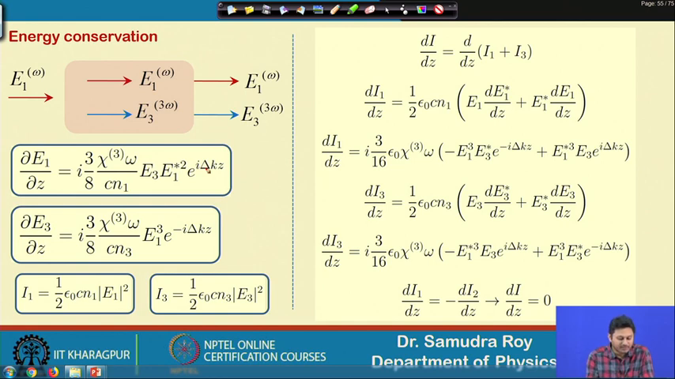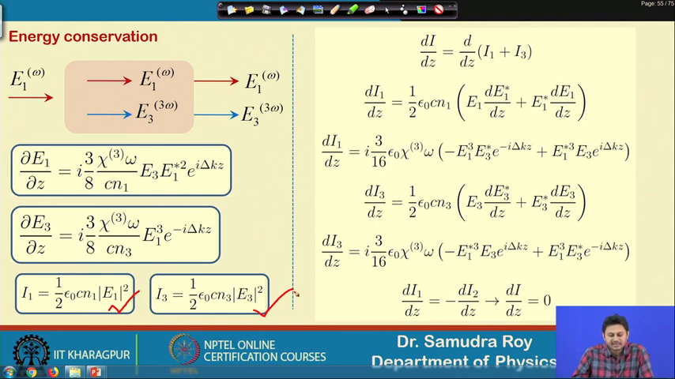Now, if I write the intensity of these two things, then the intensity of the fundamental wave E1 can be represented in this way, which is the equation of that, and the intensity of the third harmonic generation will again be written in this form, half epsilon 0 c n3 mod of E3 square. Several times we are using this expression, so by this time you are familiar with this representation.